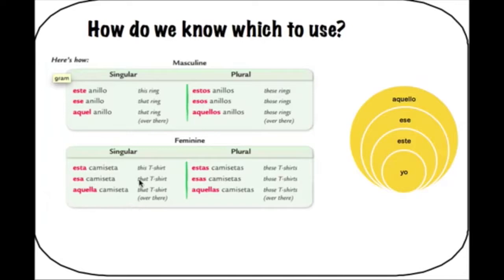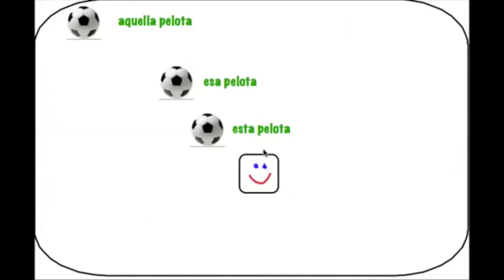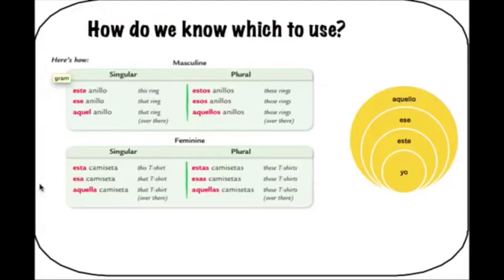If the thing we were talking about was feminine, then we're going to do the same thing, except now we have the feminine adjectives. So one other example. If you're standing here, the closest ball to you would be esta pelota. The second furthest away, esa pelota. And the one that's pretty far away, aquella pelota. So when you're thinking about what you use, you always have to think about, is the thing that I'm using masculine or feminine, singular or plural, and then think about how close it is to you.